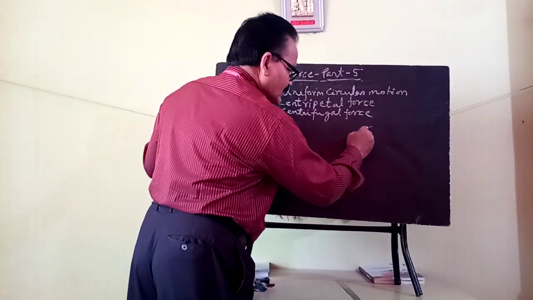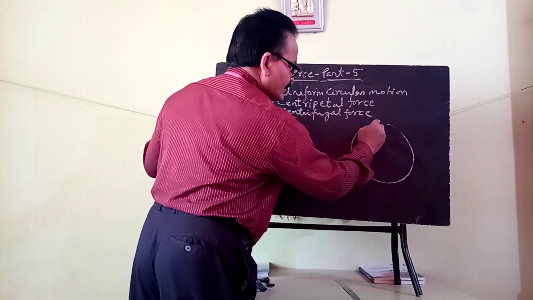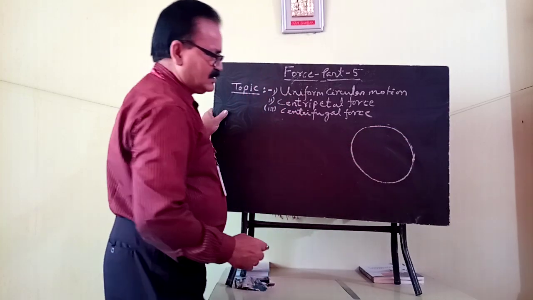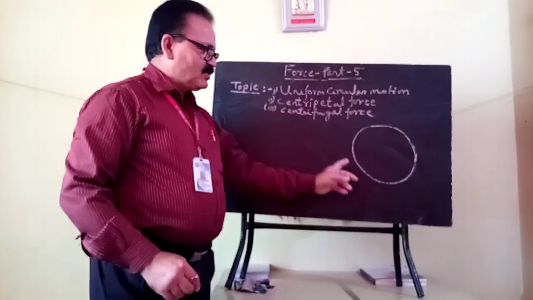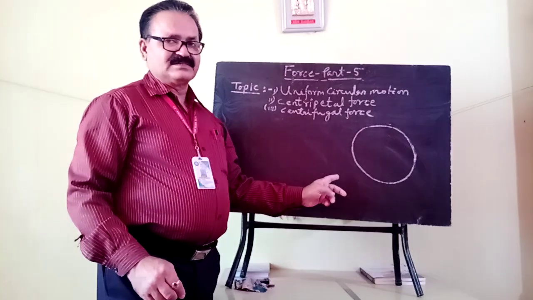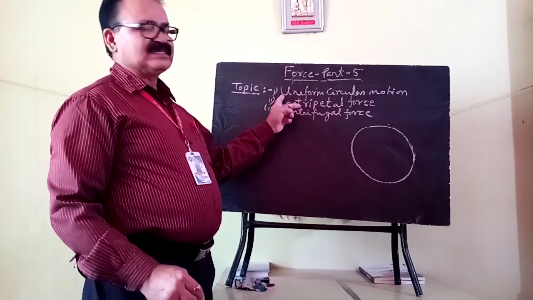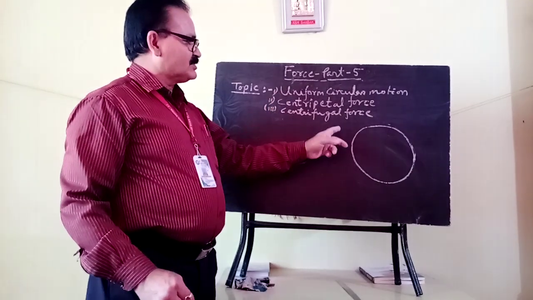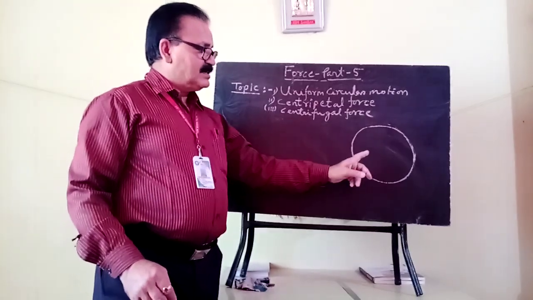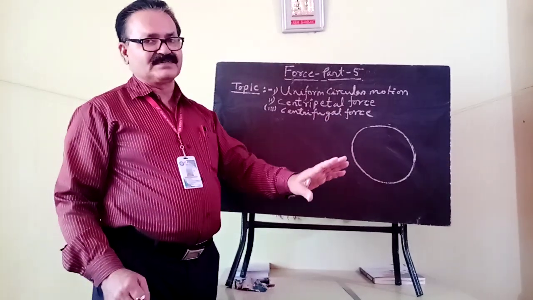Suppose a body moves along a circular path. If its speed is constant, then the motion of such a body is called uniform circular motion. That means the body undergoes uniform circular motion. In this case, the body travels equal distances along the circular path in equal intervals of time.